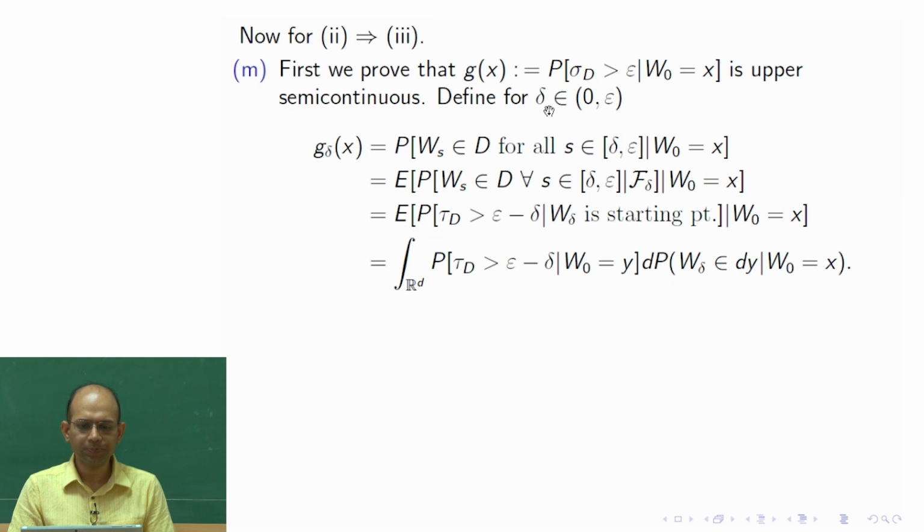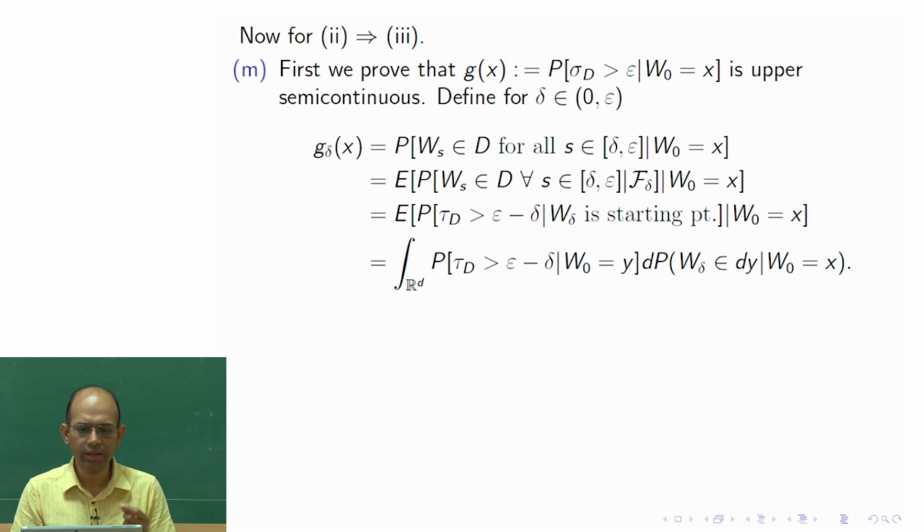So we define g delta of x for any delta between 0 and epsilon, a small number even smaller than epsilon. We write g delta of x as the conditional probability that the Brownian motion stays inside the domain for the whole duration between delta and epsilon, given W0 equals x.